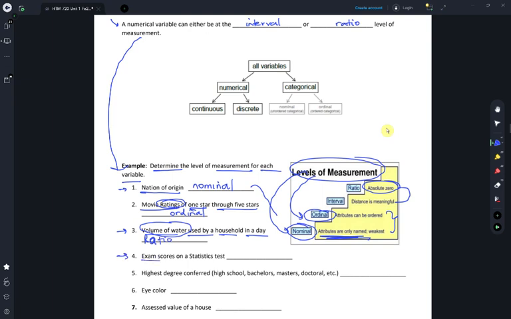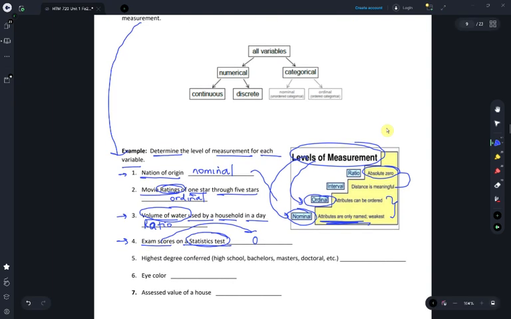For 4, exam scores on a statistics test. We are assuming that this test has been taken and we come across 0 as one of the scores. If 0 is recorded, does it mean absence of a score? That is not true. The 0 means there is a score. It just happens to be 0. This is at the interval level of measurement because the 0 here does not indicate that the student who has taken the test does not have a score.